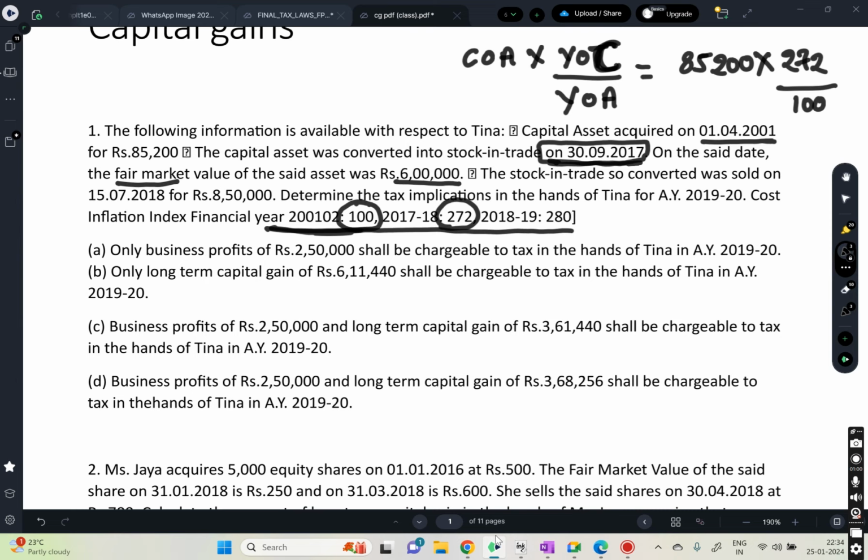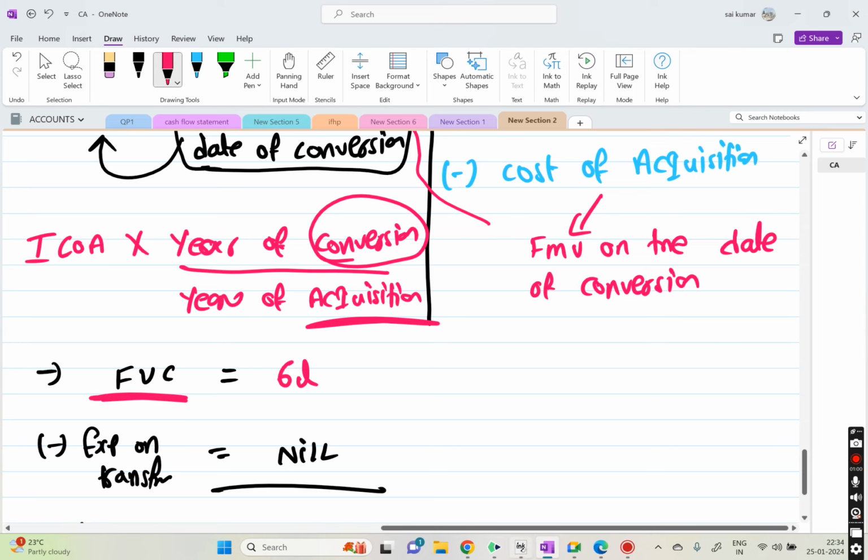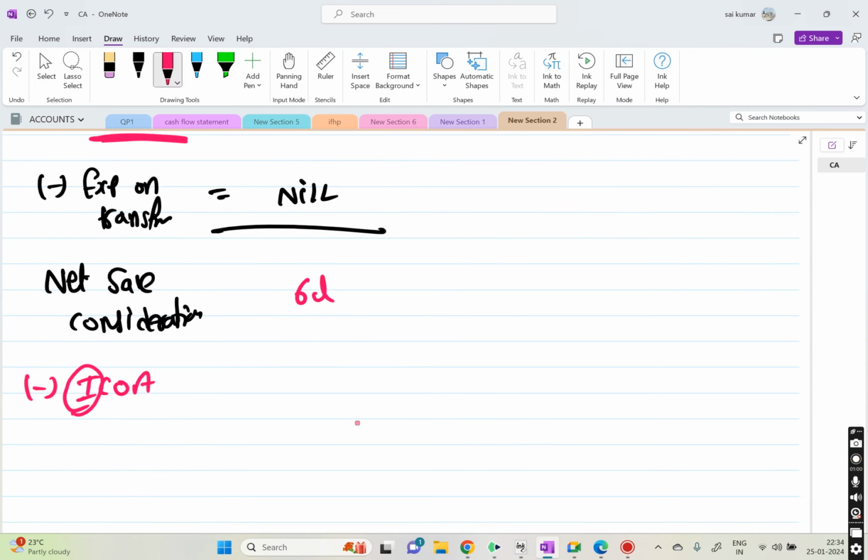So we get 231744. Yes, correct. Obviously, they did not give anything about the index of cost of improvement.